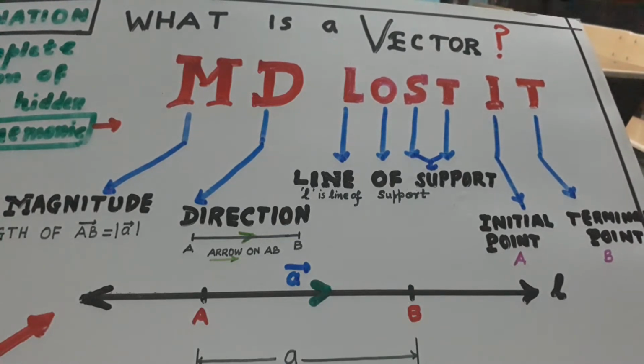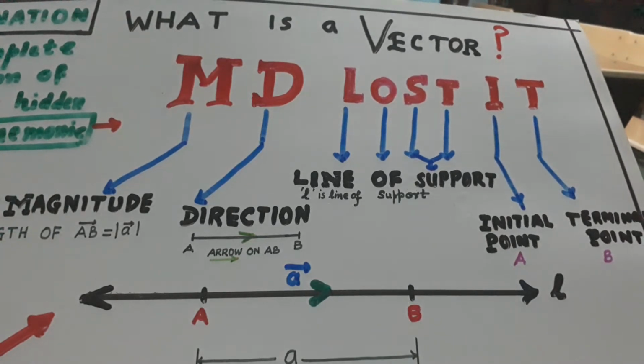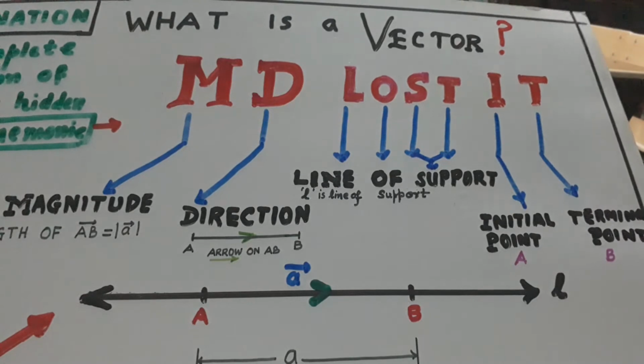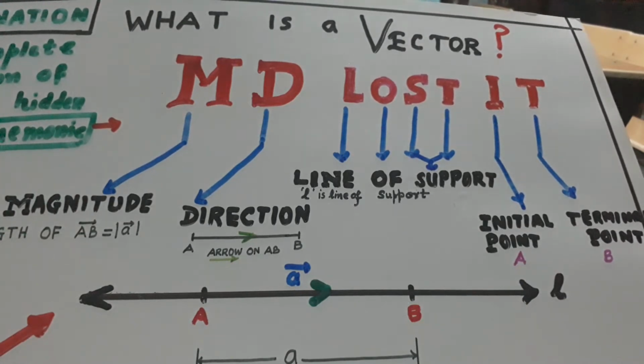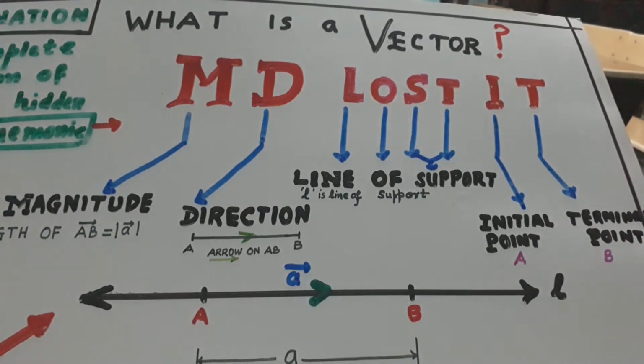It is MD lost it. Managing Director lost it. What has the Managing Director lost? His Zen is lost, his car is lost. So now look here. M stands for magnitude, magnitude of the vector. D stands for direction. L stands for line. O stands for off. ST together stand for sport. I stands for initial point. T stands for terminal point.